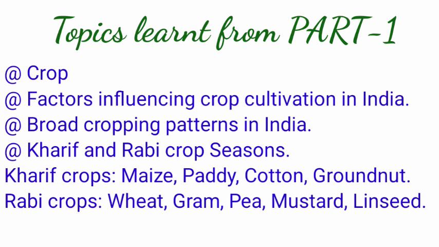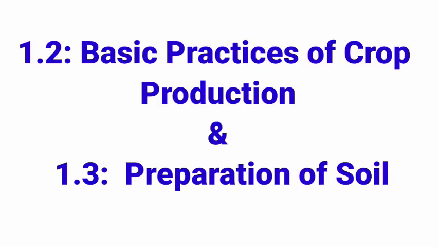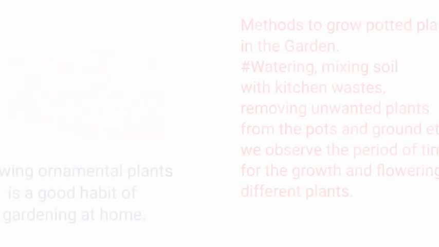Examples of Kharif crops: maize, paddy, cotton, groundnut, and Rabi crops are wheat, gram, pea, mustard, linseed, etc. So in this video, we are going to discuss and learn basic practices of crop production and preparation of soil.